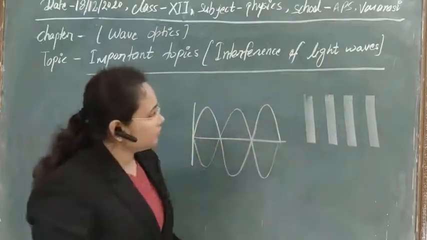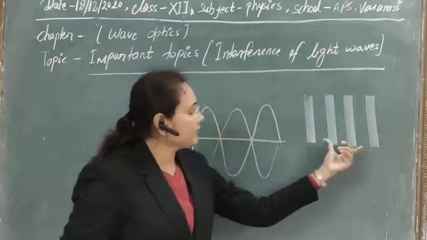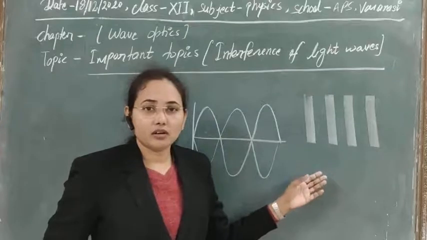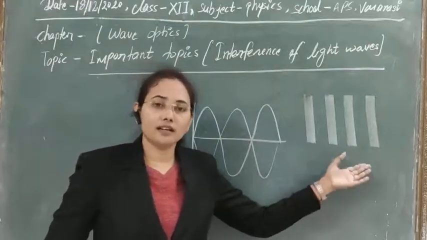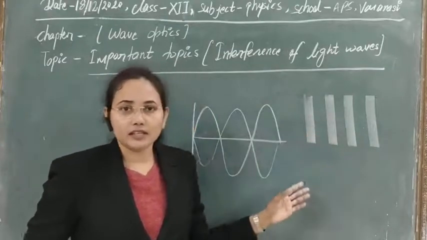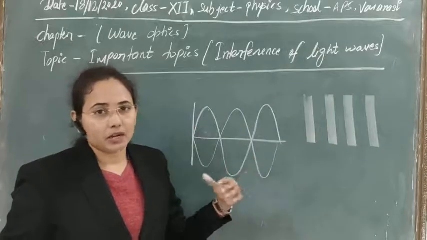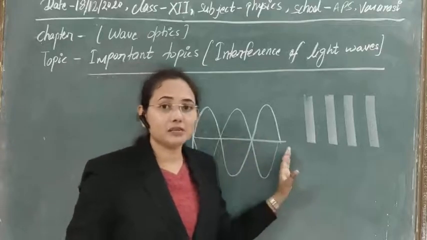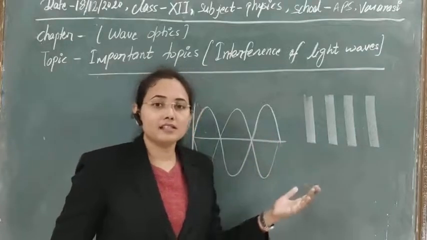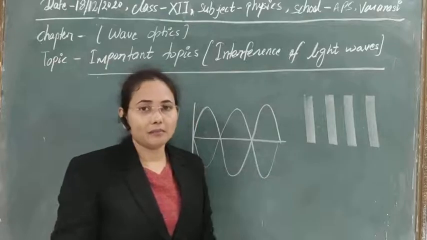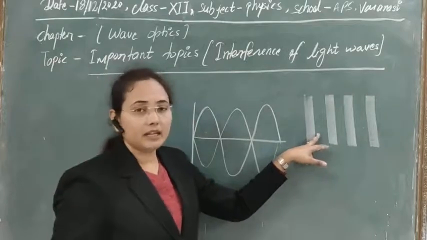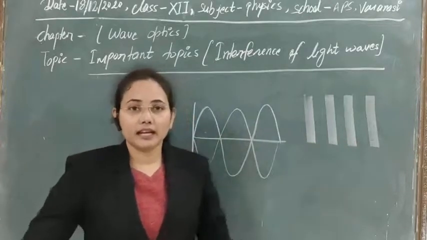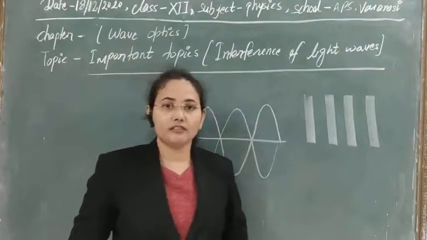In the final arrangement, this is just like strips or bands, or we call them fringes, or an interference pattern. So interference pattern, fringes, bands are nothing but the distribution or arrangement of light intensity, distributed at some points as a maximum, at some points as a minimum. Clear? Here maximum, minimum, maximum, minimum, maximum, minimum. In this way we are getting a pattern that is known as interference fringes.